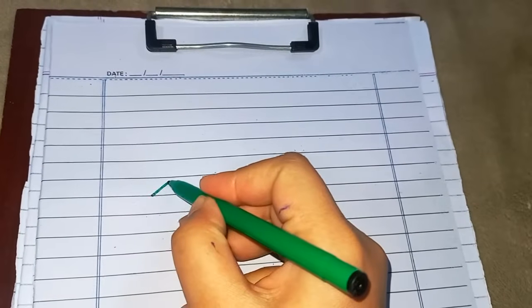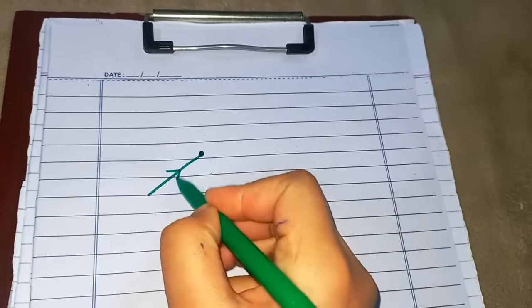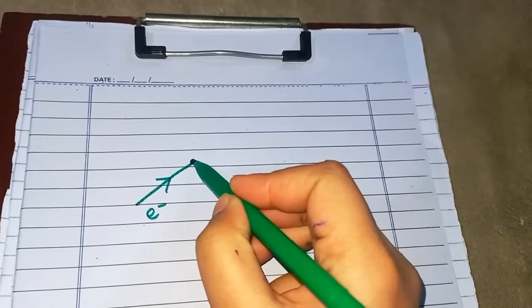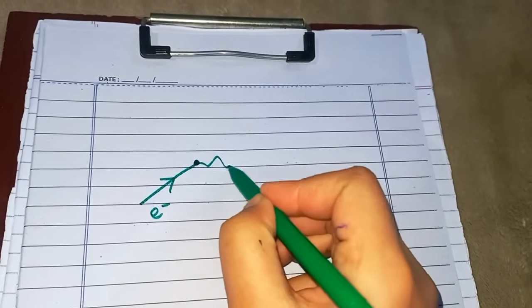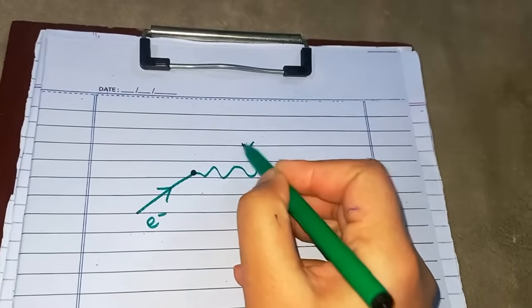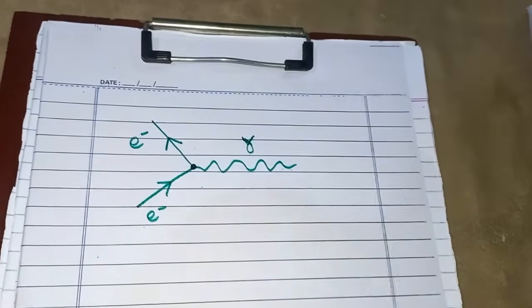As I told you earlier, we have that incoming electron. Here is the vertex. At this position, it emitted a virtual photon. This is a virtual photon. And then after emitting it, the electron goes away and its momentum changed.